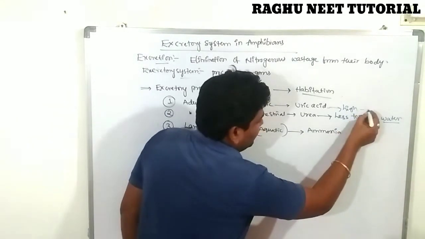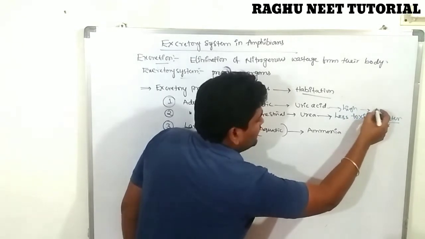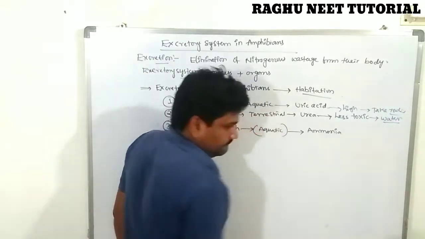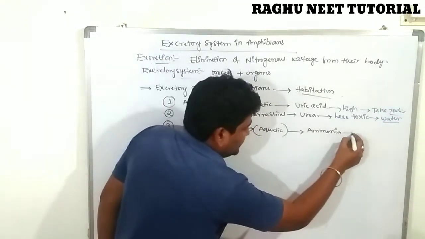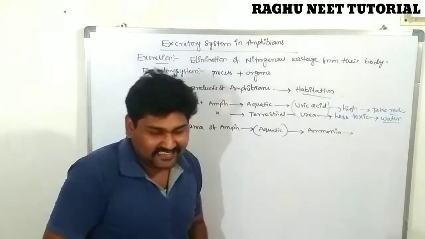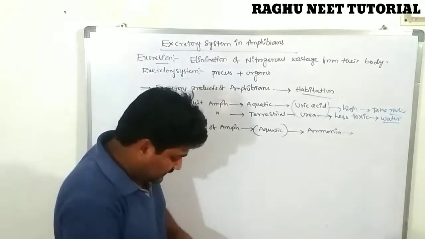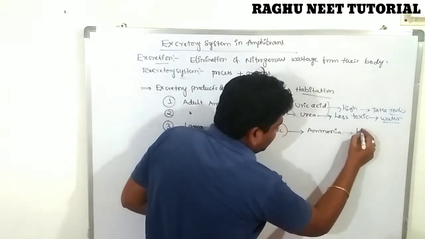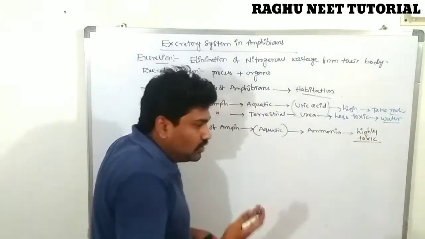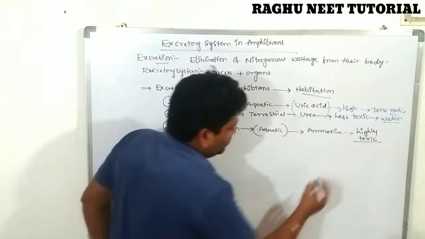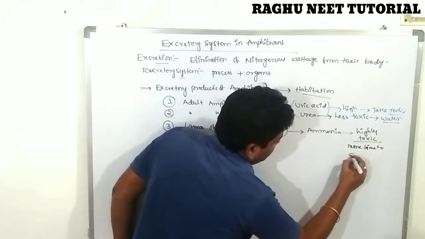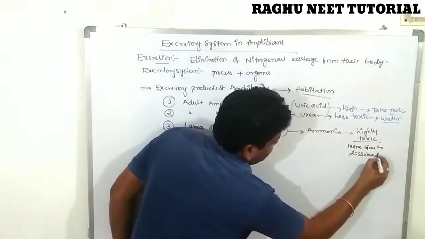Next, ammonia compared with urea and uric acid is very highly toxic in nature, but it takes more time to dissolve in water.